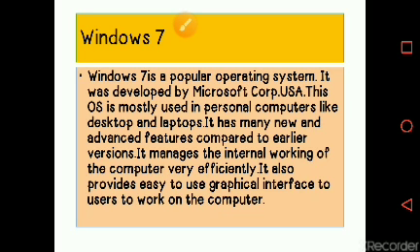Operating system is the main master control program of the computer. It manages all the internal working of the computer and provides an interface to users to work on the computer.